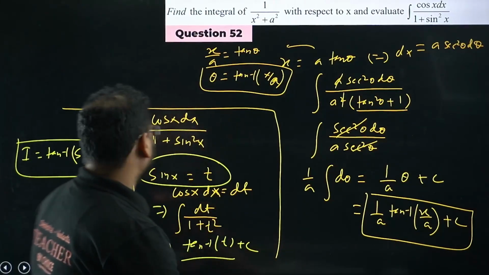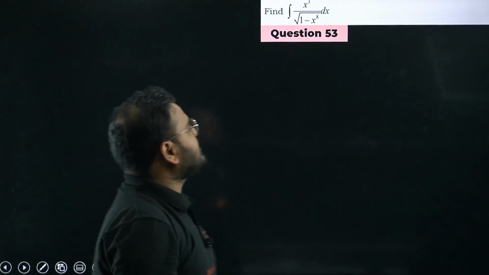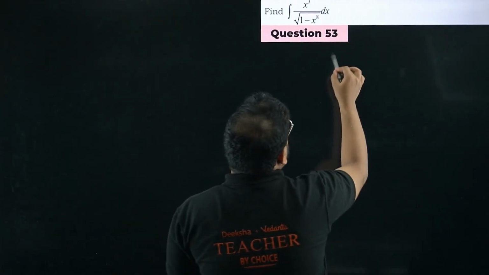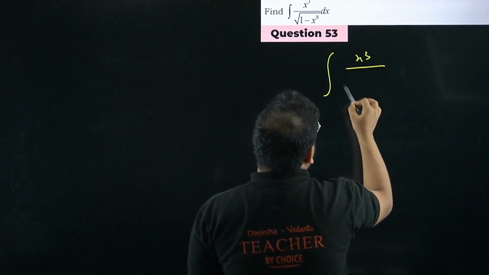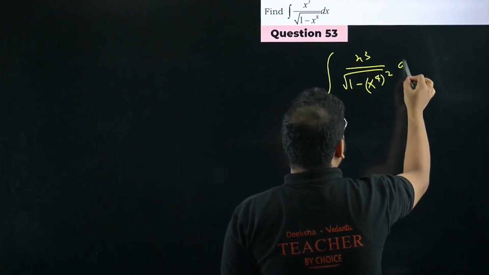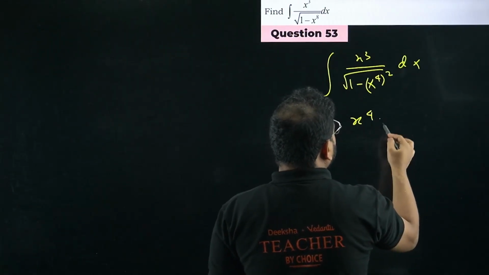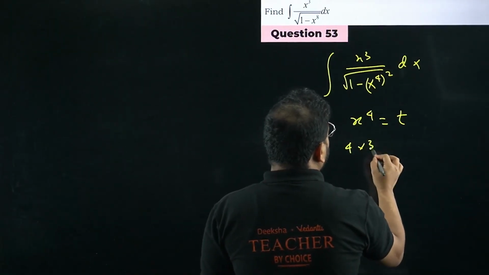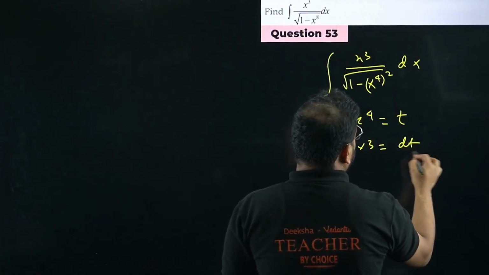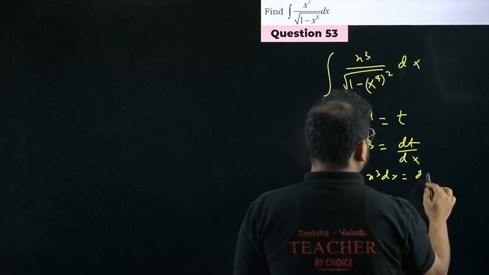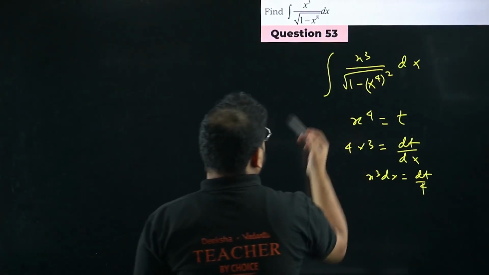Moving on to question number 53 now. Okay, what do we have? Integration of x cube upon root of 1 minus x power 8 dx. Please check. That is integration of x cube upon root of 1 minus x power 4 the square dx. Right here, take x power 4 as t. What are you gonna get? 4x cube equals dt by dx. Make some changes. You're gonna get x cube dx equals dt by 4.